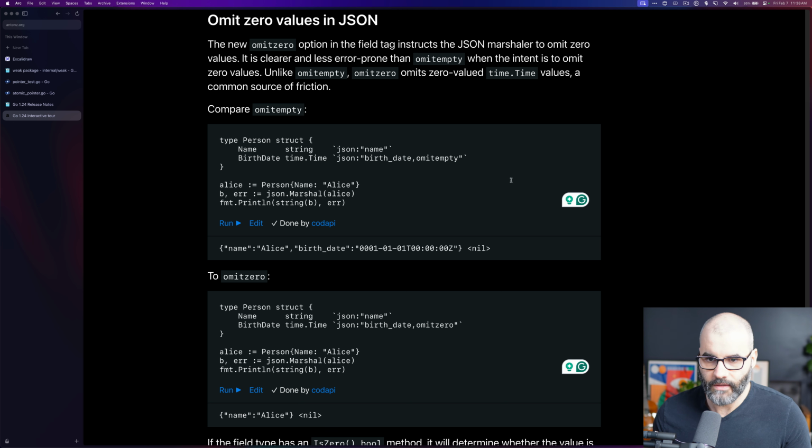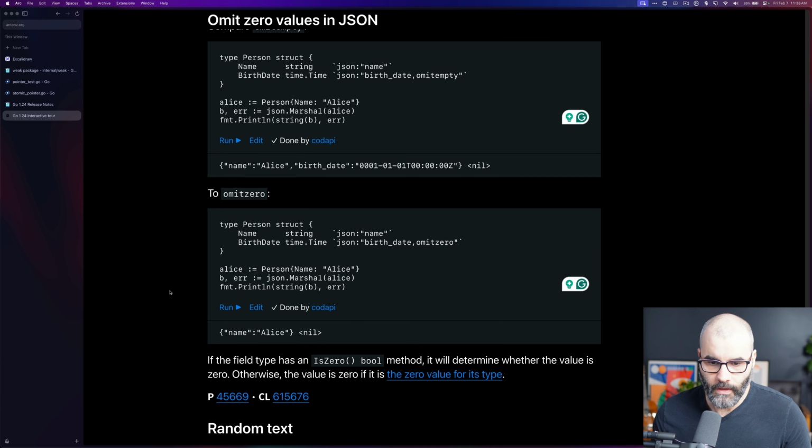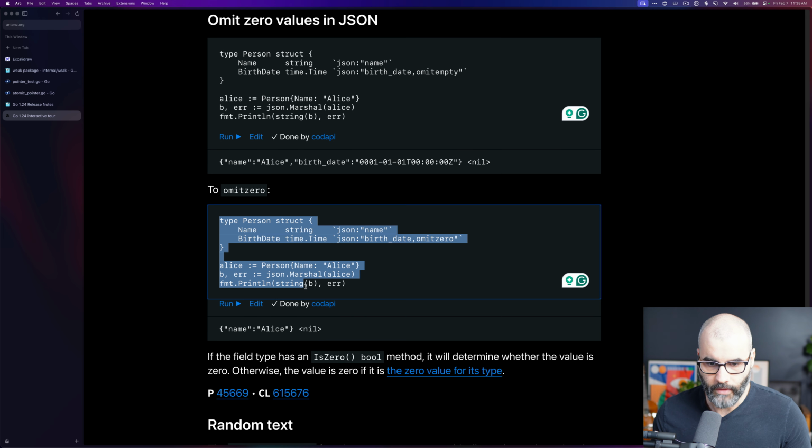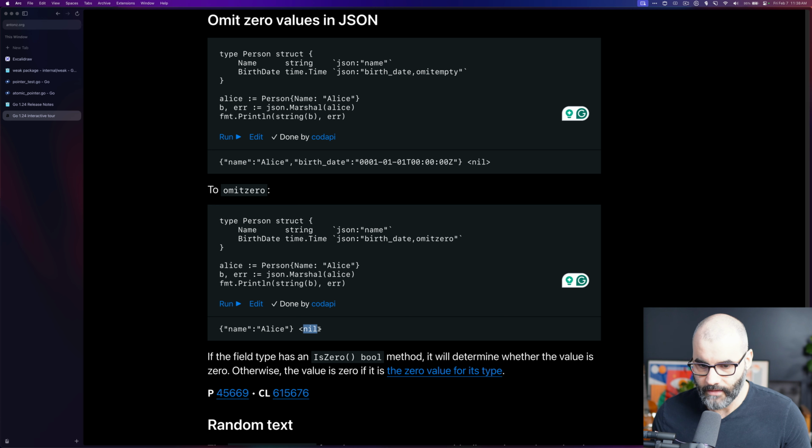So now we have this new thing called omitzero. If we run this code, which uses that omitzero option, notice that it gives us null, or nil. That would be super useful, for example, whenever using time. When it's empty, you don't just pass in zeros, you pass in nil, which is what you're expecting from it.